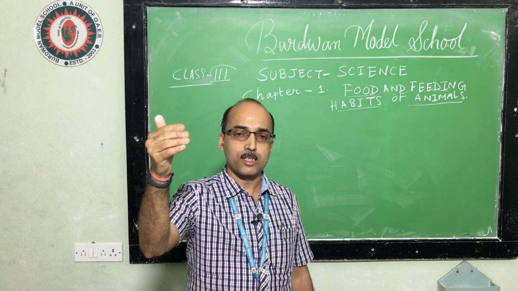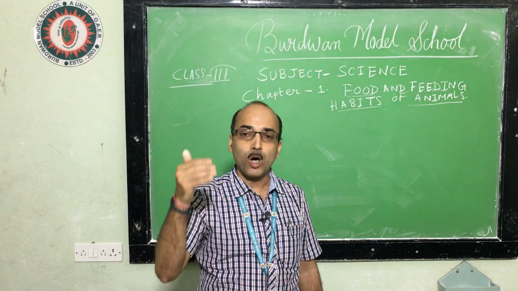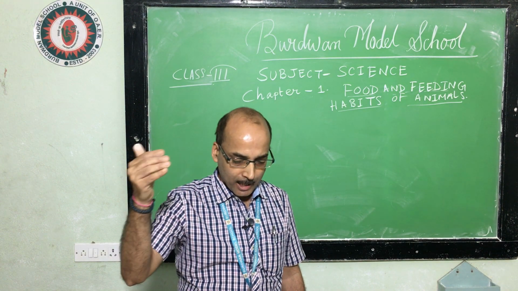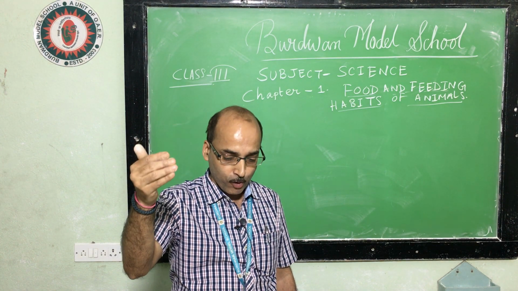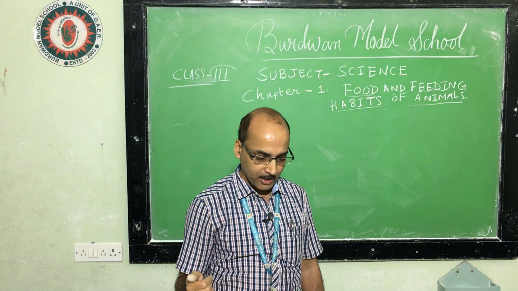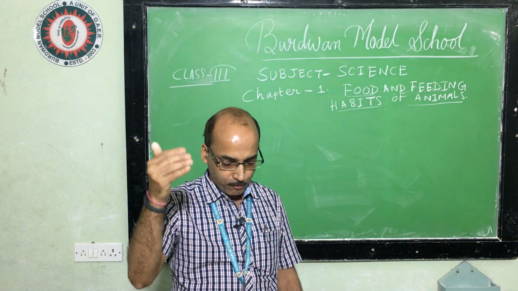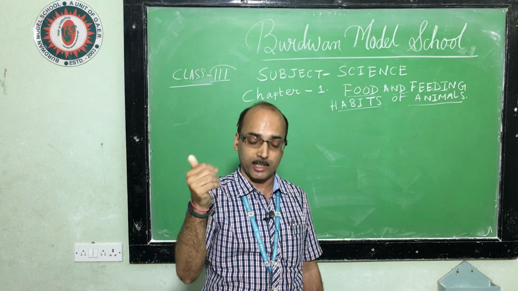Number 1, gnawers. Gnawers means they bite repeatedly or chew hard. They have sharp front teeth for cutting. For example, squirrel, rabbit. They eat grains, fruits and nuts. They have very sharp front teeth for cutting.